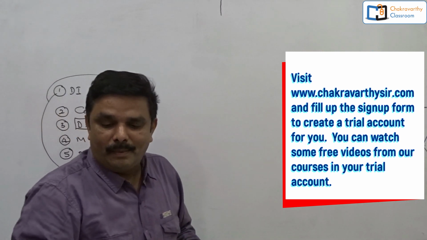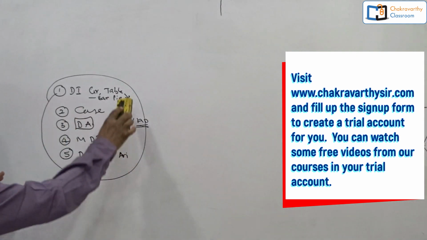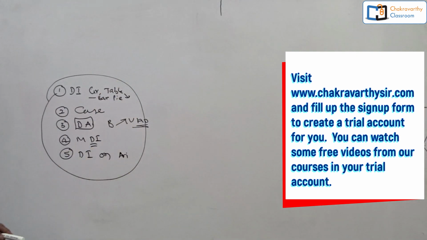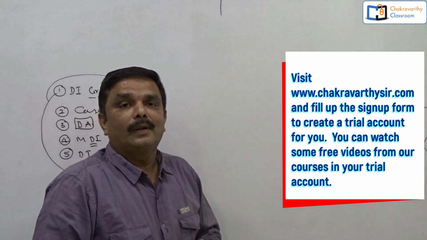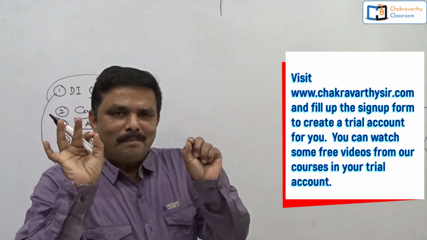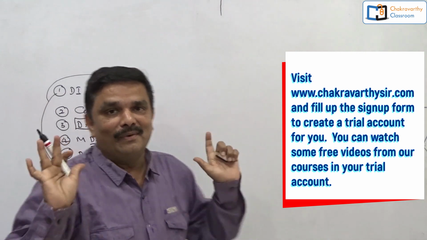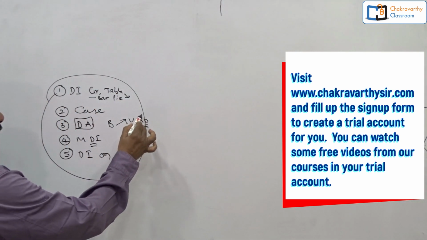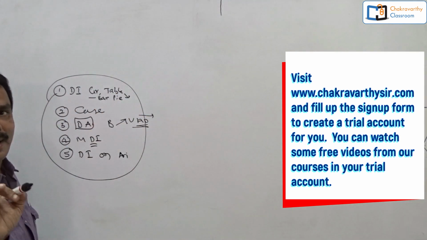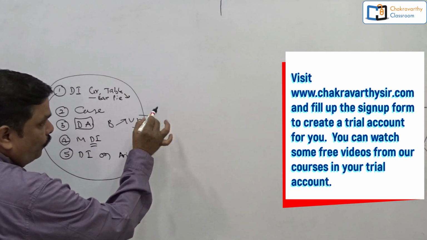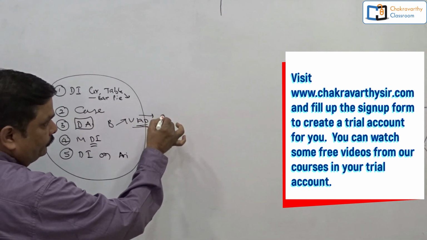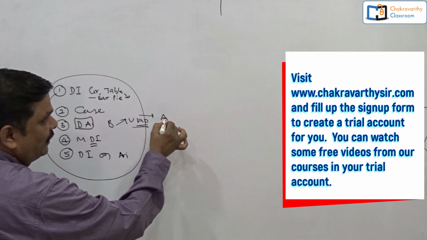But students, remember one thing: for all types of data interpretation, whatever it may be, the strategy is the same. In simple words, in data interpretation, two parts are there. First, you need to analyze the given data.